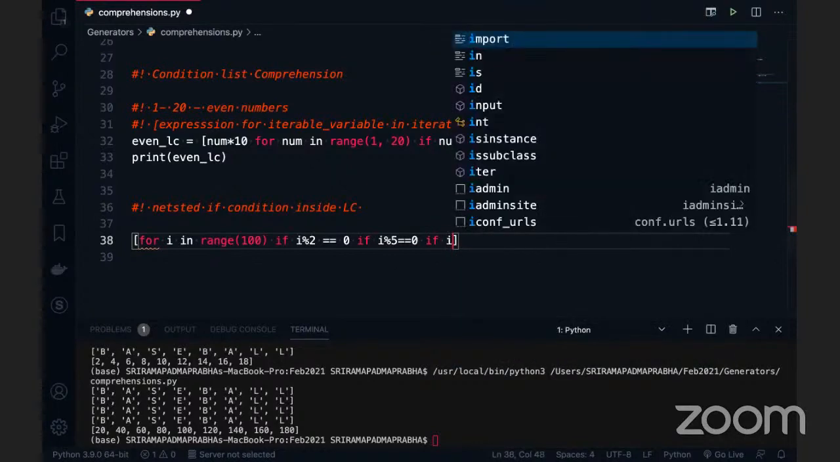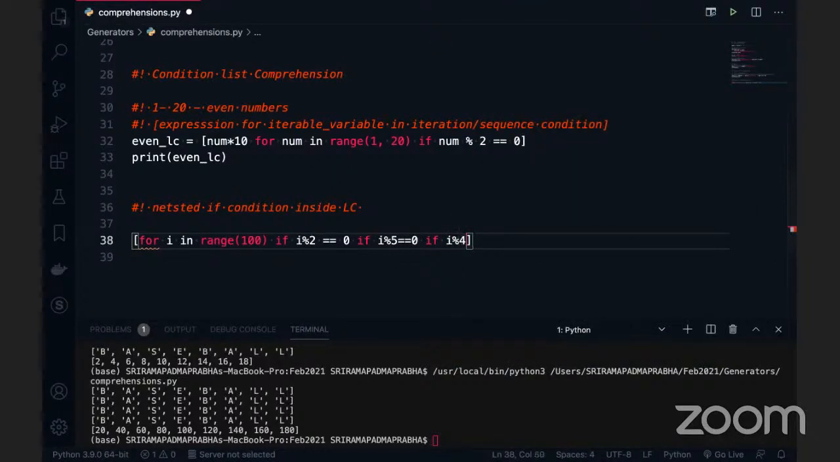Then i % 4 == 0 is another. Like that, you can make n number of conditions here. My point is very clear: you can make n number of conditions to make it flow. So this is called nested if conditions inside the LC. So what we can do, guys, is take it into a separate list, say new data, or divisible by many conditions. But what is the syntax here?